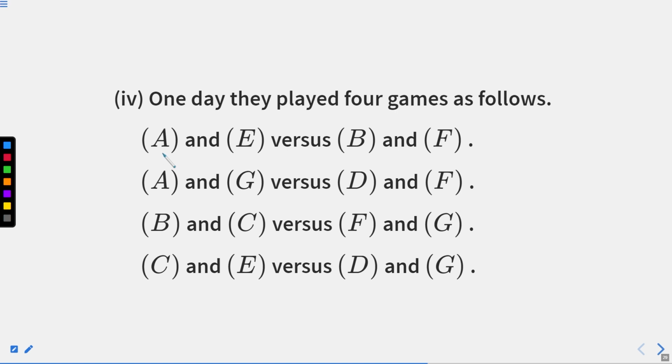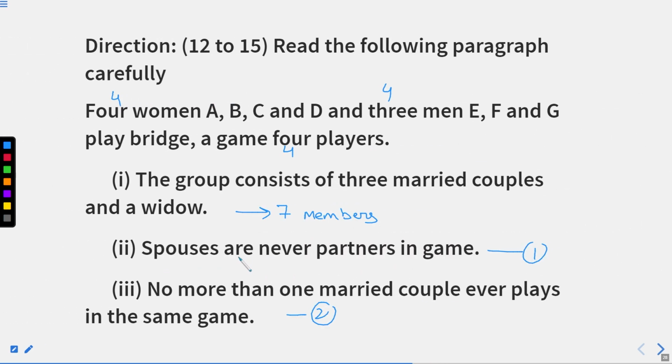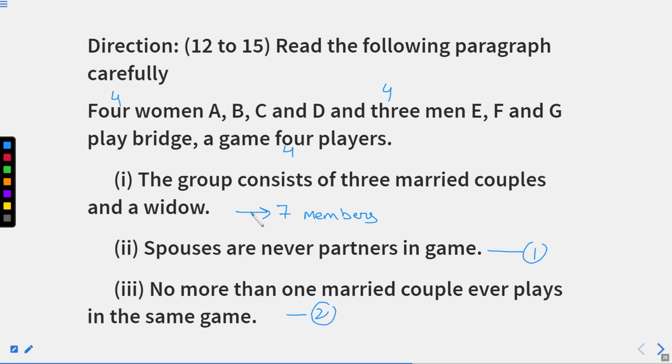So, the teams formed are A and E versus B and F. Similarly, second, third, and the fourth one. These 4 games were played. I hope this question is clear, right? So the statements that are given: the first statement says that out of all, we have 3 married couples and a widow. Spouses are never partners in a game. They are never partners. Yeah, we need to remember that, right? No more than one married couple ever plays in a game, right?